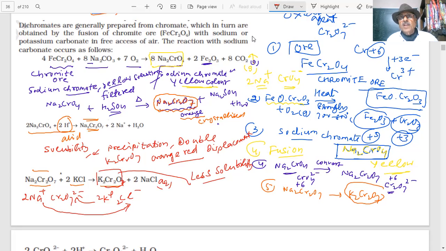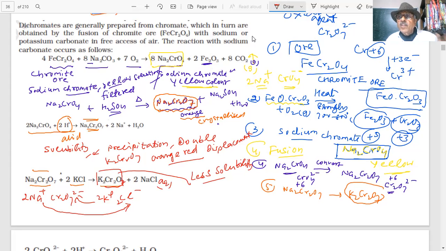What are the color changes you have seen? What is the color of sodium chromate? Yellow. Then sodium chromate is converted into sodium dichromate. What is the color of that? Orange. Then sodium dichromate is converted into potassium dichromate. What is the color of that? Orange red.